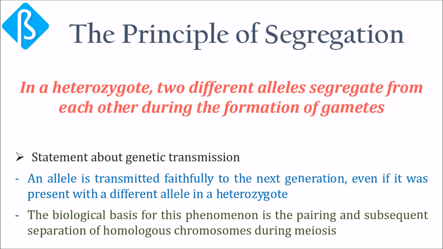The principle of segregation has been stated as: in a heterozygote, 2 different alleles segregate from each other during the formation of gametes. This principle is a statement about genetic transmission: an allele is transmitted faithfully to the next generation even if it was present with a different allele in a heterozygote. The biological basis of this phenomenon is the pairing and subsequent separation of homologous chromosomes during meiosis.